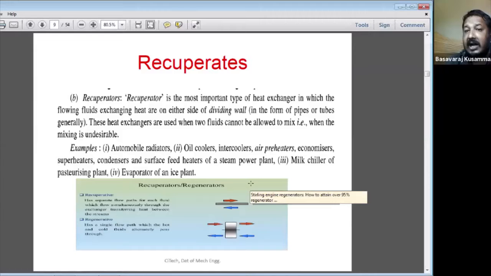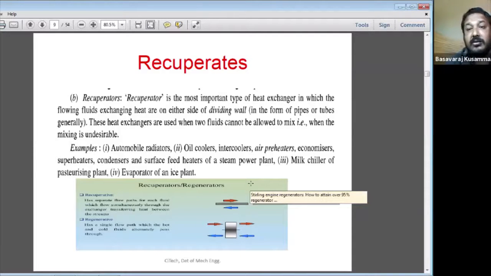Understand? In those cases, they use recuperators to transfer heat from one chemical to another, from the hot fluid to the cold fluid.